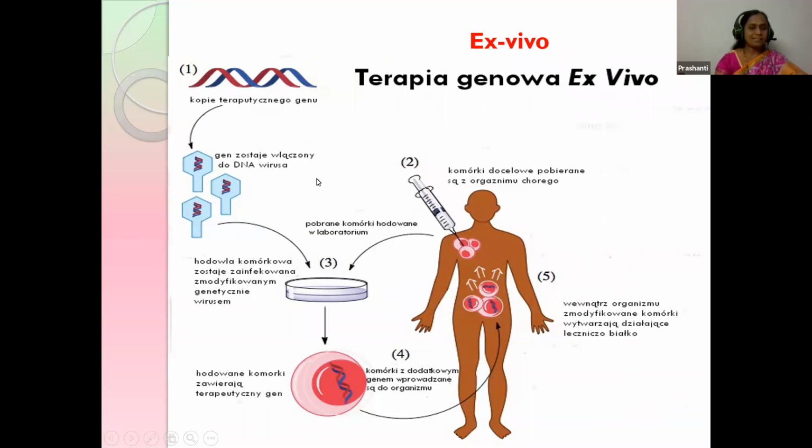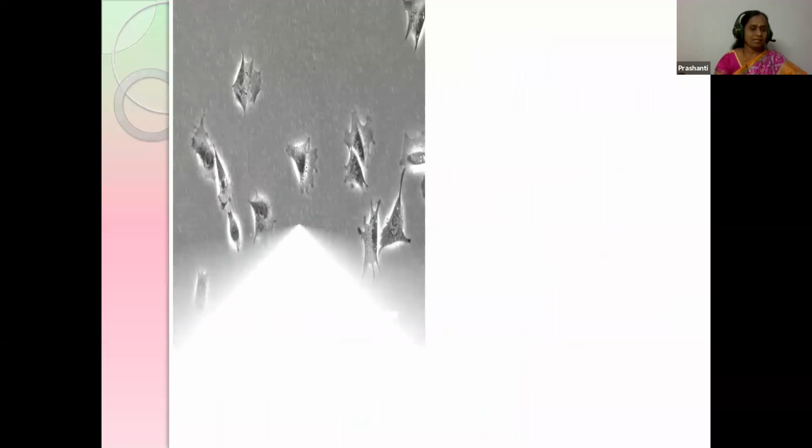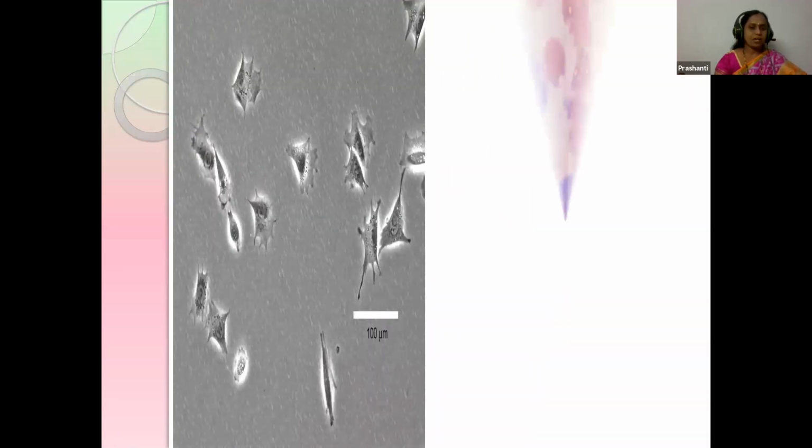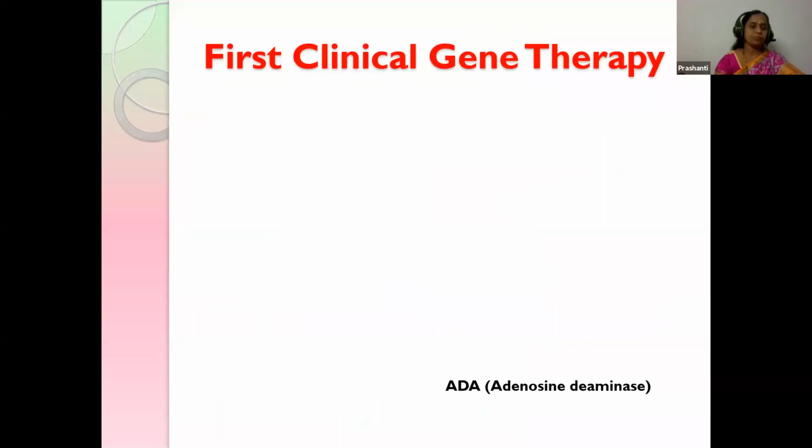As it has been cultured outside and reintroduced into the patient, it is called ex vivo. Then where do we find this? We find this in the fibroblasts, children, and also in the lymphocytes. Over here, in the blood cells, we find this type of nature.